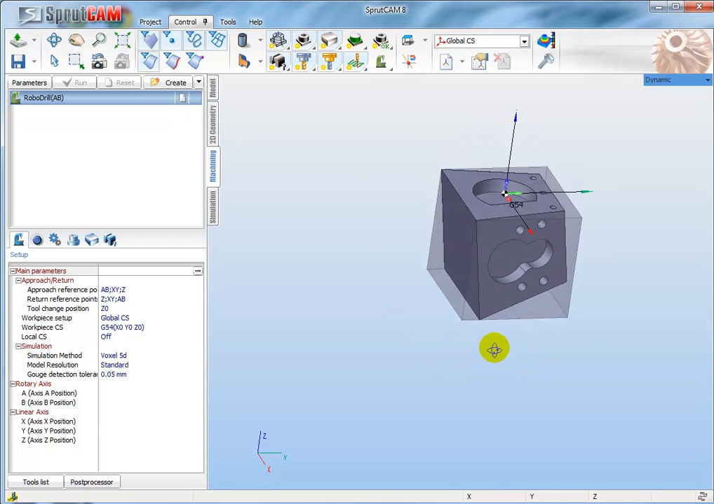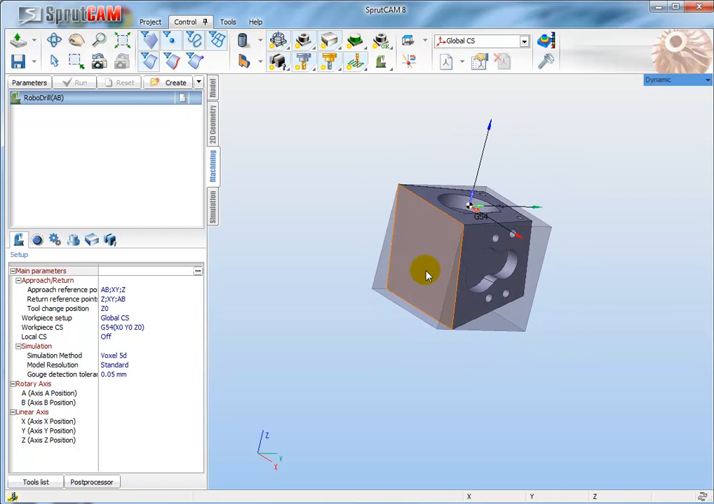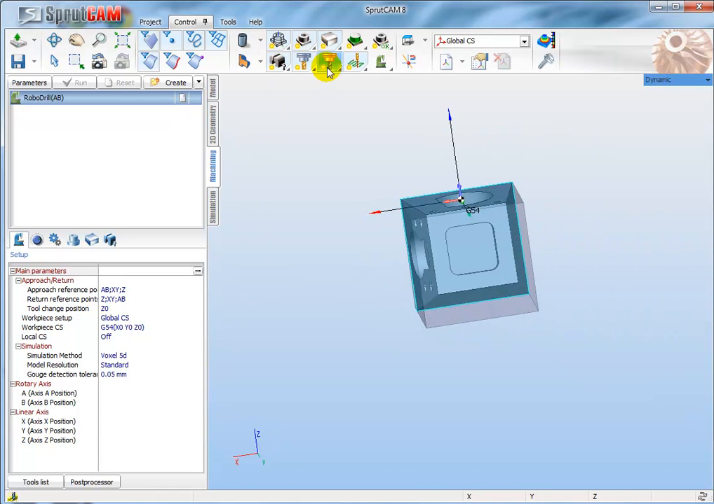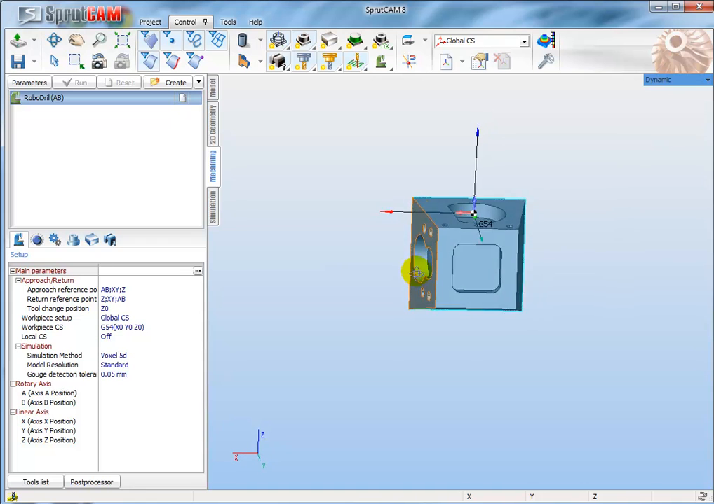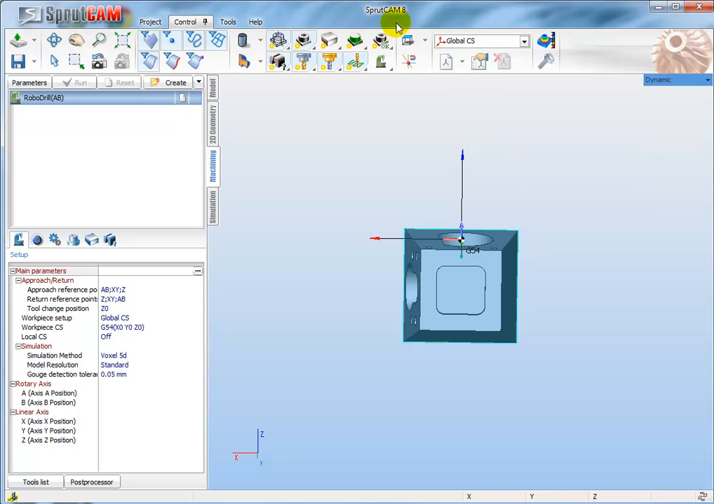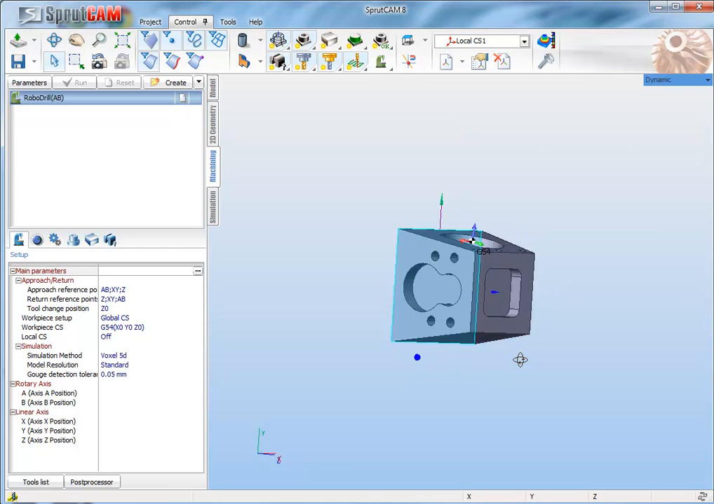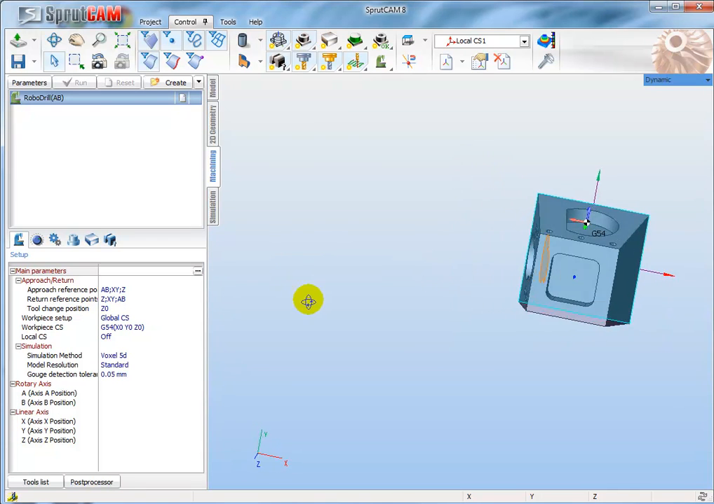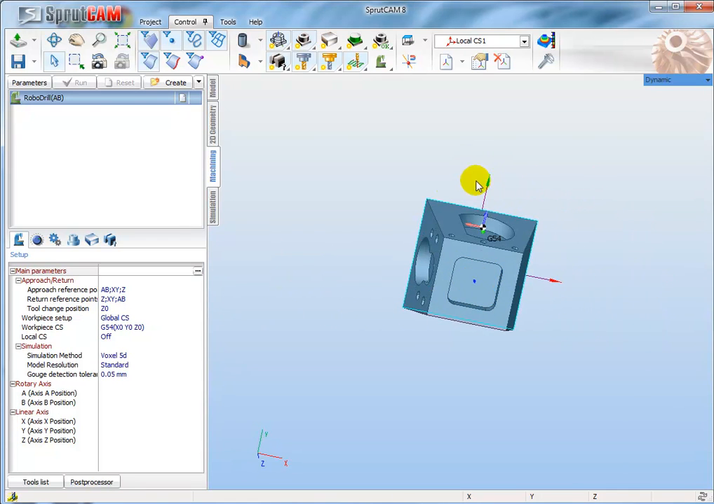The best way to do it is to create a new coordinate system. So I would like to create a coordinate system on this plane. I select it, and after that I place the part near the desired origin position and click create coordinate system. So the new local coordinate system has been created, and this is the x-axis, y-axis.